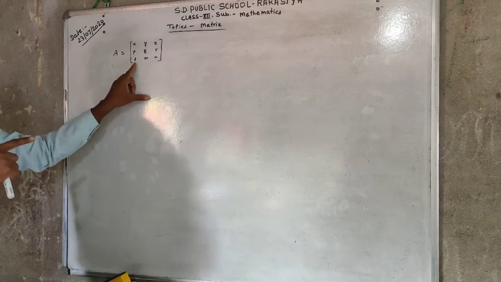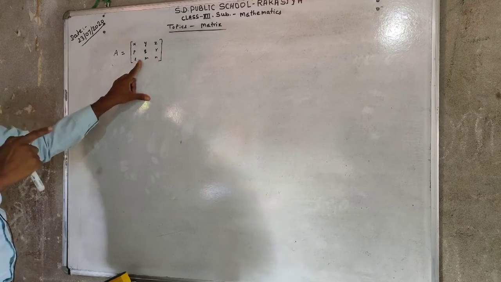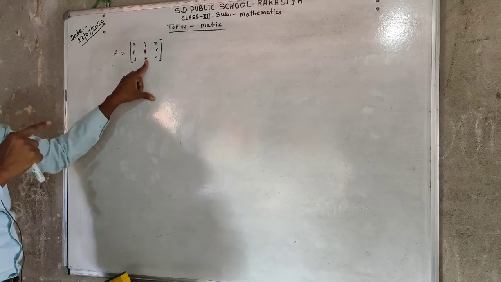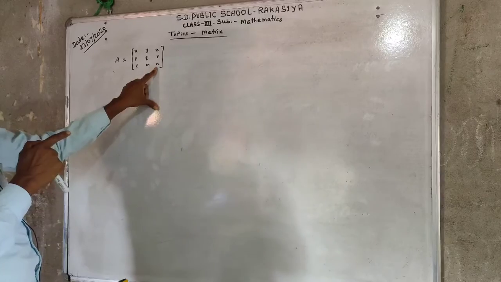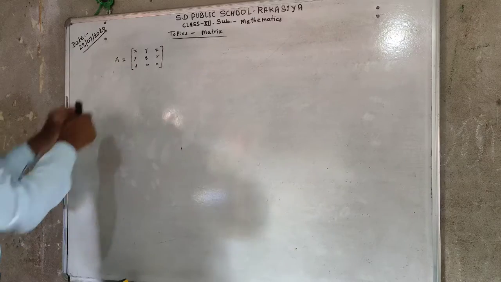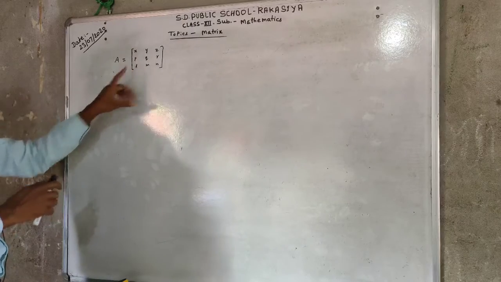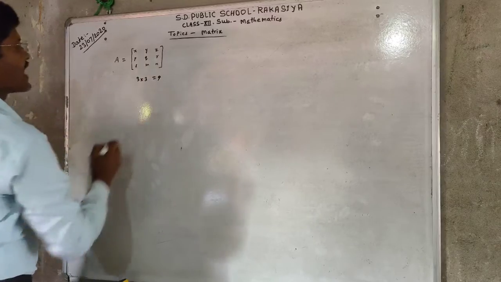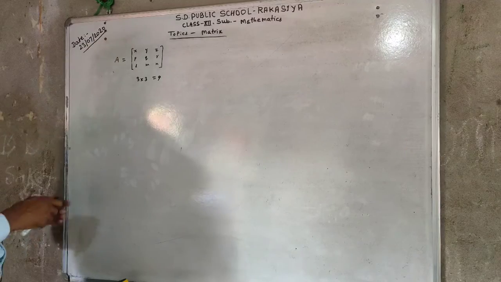Similarly, the element L has its position at third row and first column. The position of M is third row and second column. The position of N is third row and third column. In this pattern, or in this matrix, there are 3 rows and 3 columns. Hence, the total number of elements in this matrix is 3 into 3, which is equal to 9. Hence, 9 elements are arranged in this matrix.